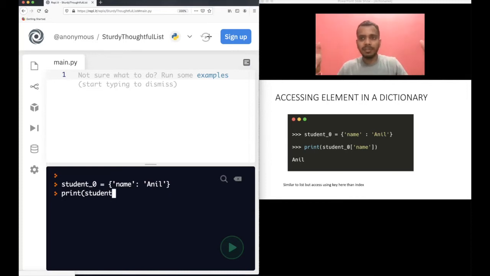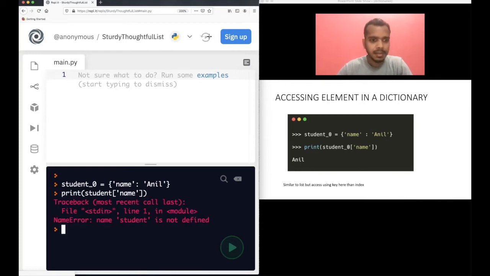Take the example of a real life dictionary. In a real life dictionary, you have words and the meanings. Now, how do you access these words? Let's say you want to know the meaning of the word work. How do you access that? Of course you can do something like this. It's quite similar to a list if you see, but there is one difference. I will show you this.